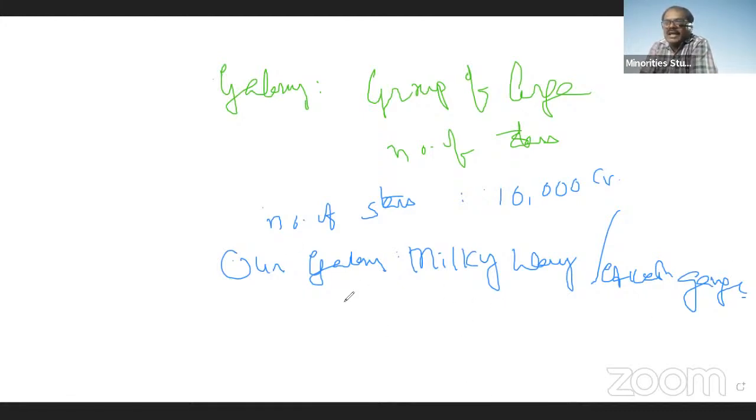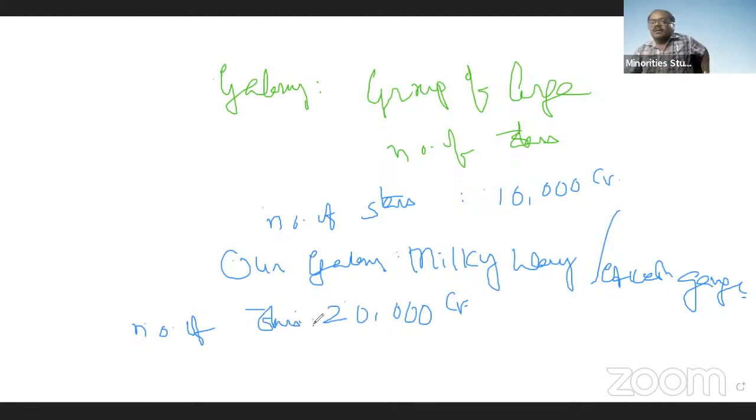Then how many stars are there in our galaxy? In our galaxy, about 20,000 crore stars are there. This is the number of stars in our galaxy. Around 20,000 crore stars are there in our galaxy.